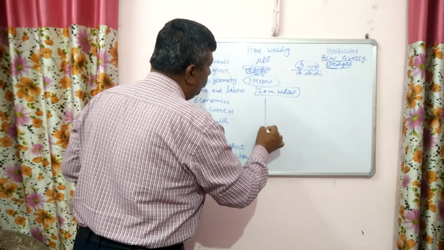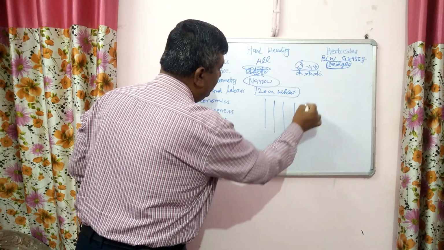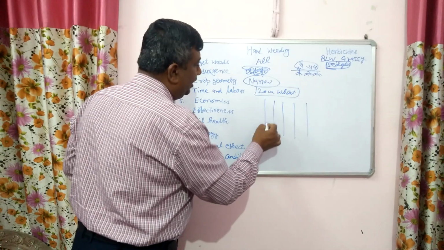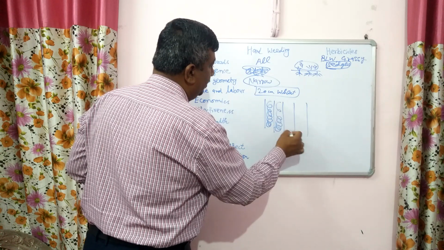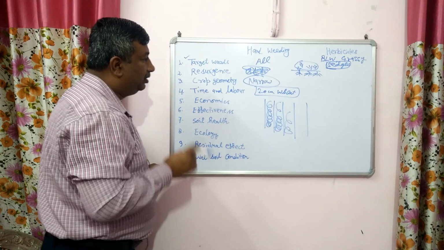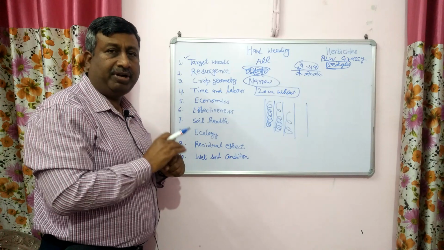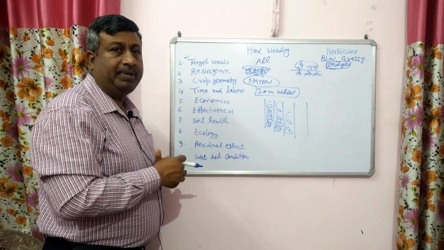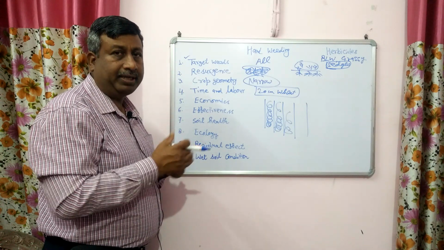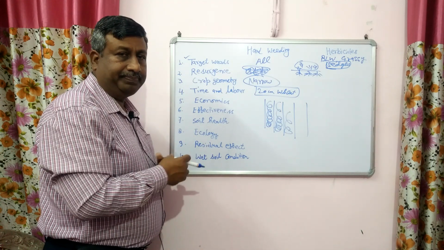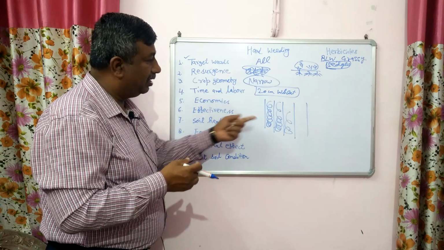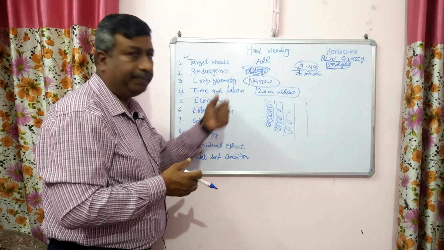But wheat is sown in narrow spacing, 20 centimeter, and this space is very narrow, so it is very difficult to go for hand weeding. So if geometry is narrow, then hand weeding is not effective. Hand weeding is very problematic, and we cannot go for a sickle or spade or khurpi.